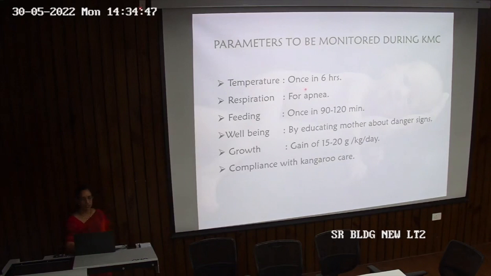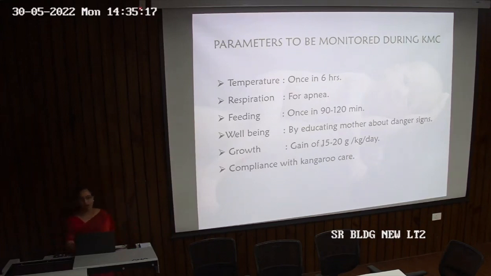What are the parameters which need to be monitored during kangaroo mother care? Temperature has to be taken once every 6 hours. Respiration has to be watched, to ensure the child is not apneic. Feeding is to be done once in 90 to 120 minutes, that is 1.5 to 2 hours. We have to monitor well-being by educating the mother about the danger signs, because if the mother does not know them, she won't report that something unusual is going on.